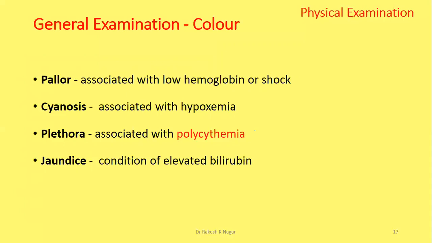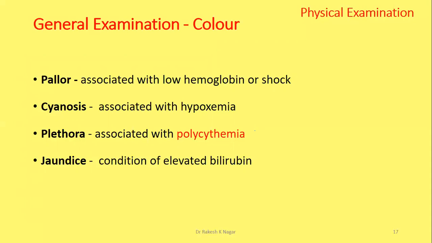Then cyanosis is associated with hypoxia due to respiratory distress, or maybe choking, maybe due to meconium aspiration, or aspiration of feeding material, or aspiration of amniotic fluid.